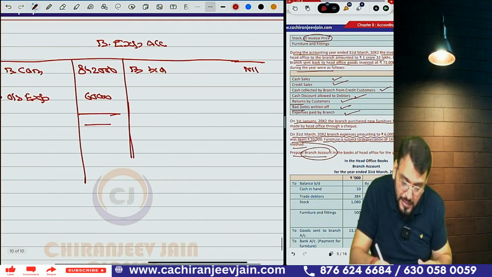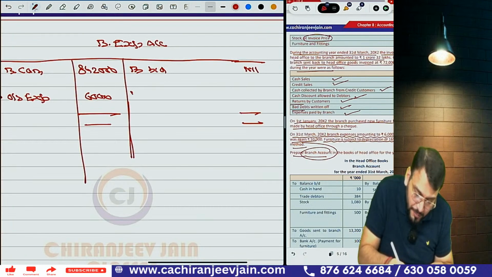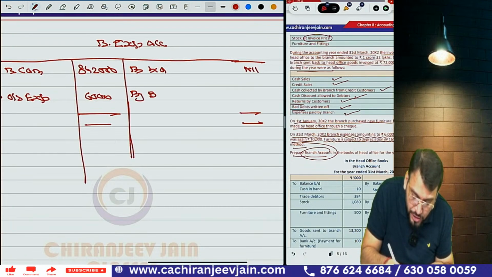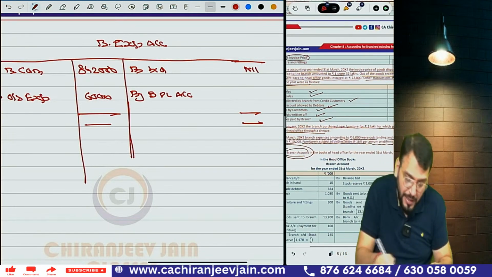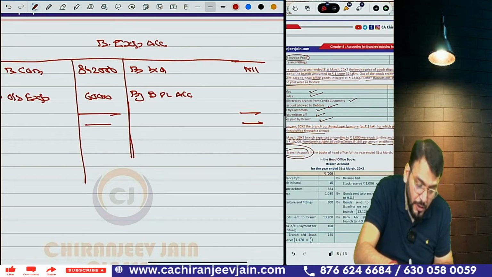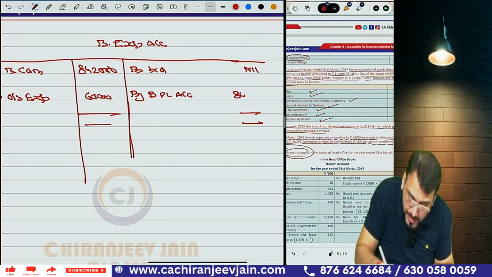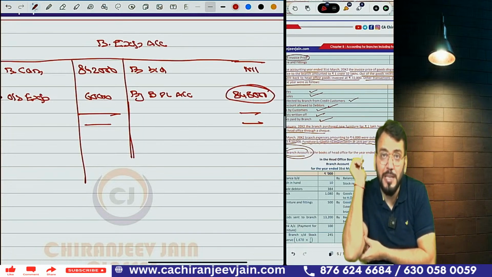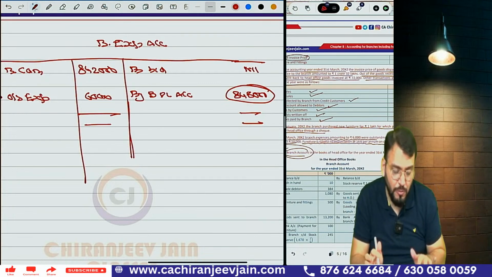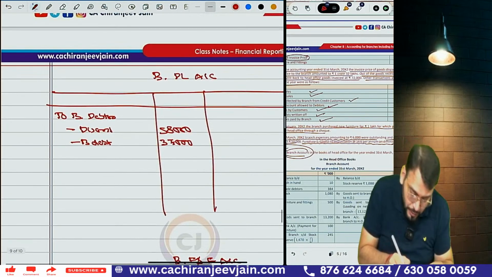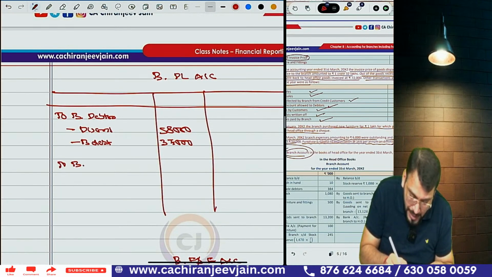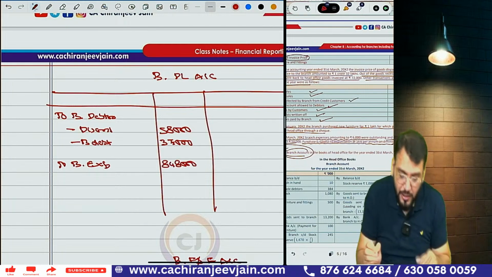The balancing figure will be transferred to PL account. Write on branch PL account because all transactions we have already recorded. The branch PL will be 842 plus 6, that is 8,48,000. 8,48,000 will be transferred to PL. Good question. We write down here to PL, to branch expense account, 8,48,000. This you have understood.